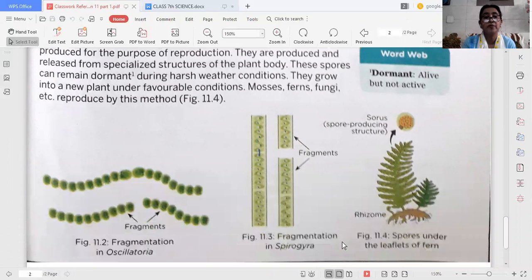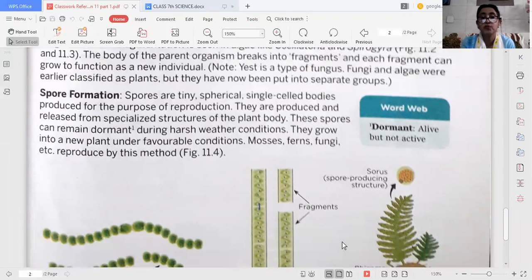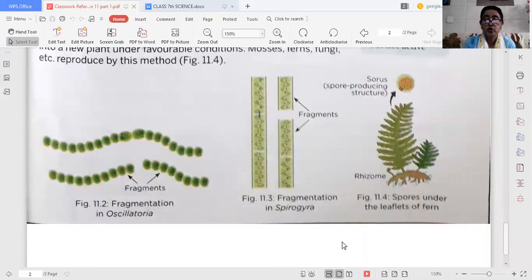Then comes spore formation. As the name indicates, spores will form. What are spores? Spores are small, tiny, spherical, single-cell bodies which are produced for the purpose of reproduction. They are produced and released from specialized structures of the plant body. These spores can remain dormant during harsh weather, and they grow into a new plant under favorable conditions. Spore formation mostly occurs in mosses, ferns, and fungi to reproduce.